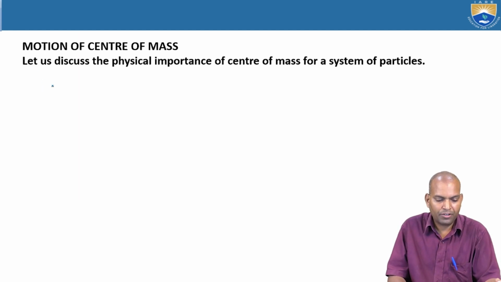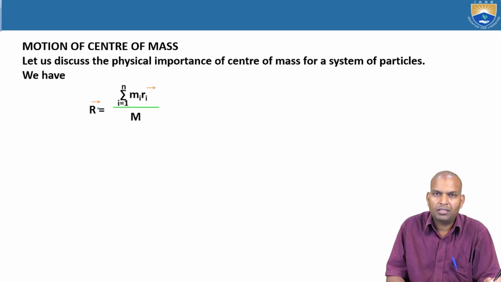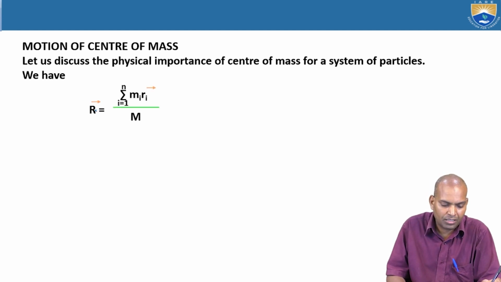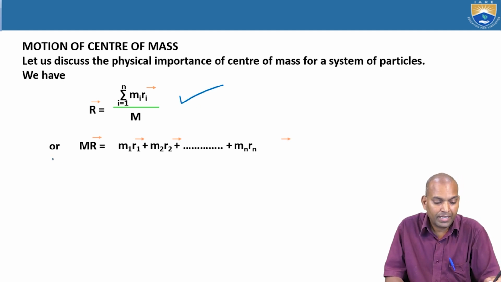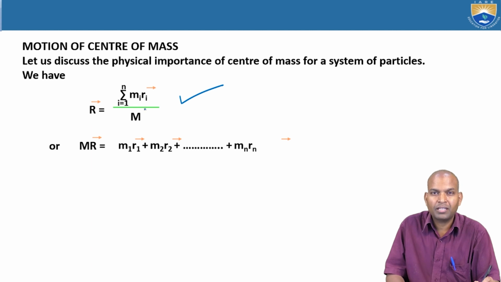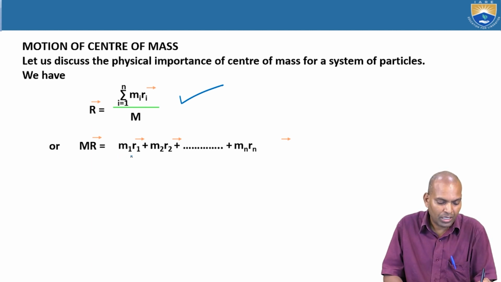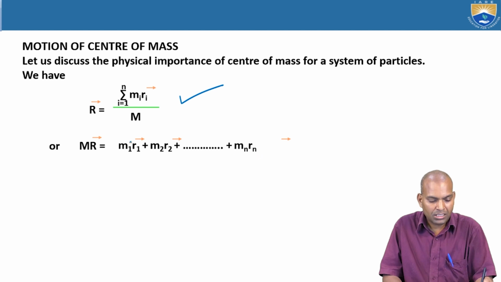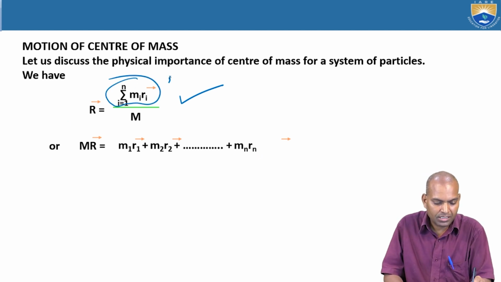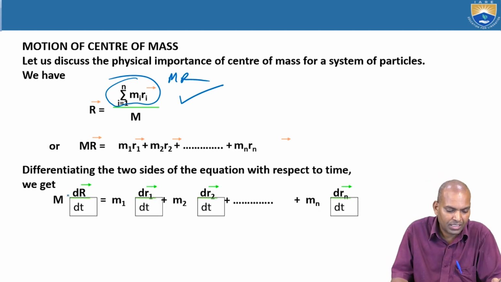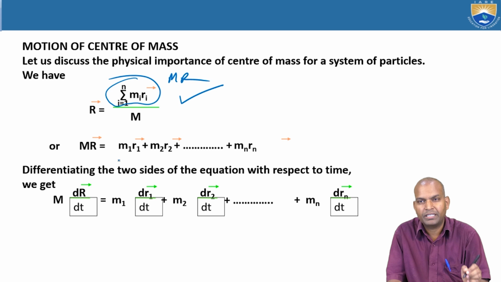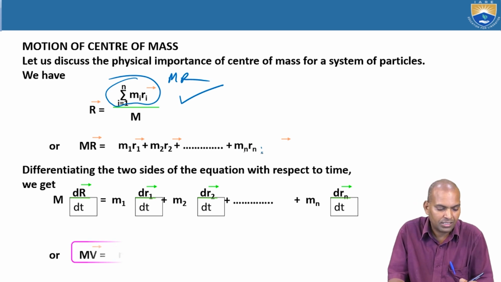Now let us discuss the motion of the center of mass. Here the position vector R equals the sum from i equals 1 to n of m_i r_i, divided by capital M, where the sum of m_i r_i is m1 r1 plus m2 r2 and so on. This complete combination gives M R. Differentiating both sides with respect to time, M dR by dt equals m1 dr1 by dt plus m2 dr2 by dt and so on, up to mn drn by dt.